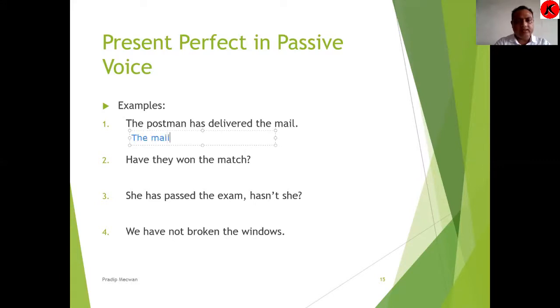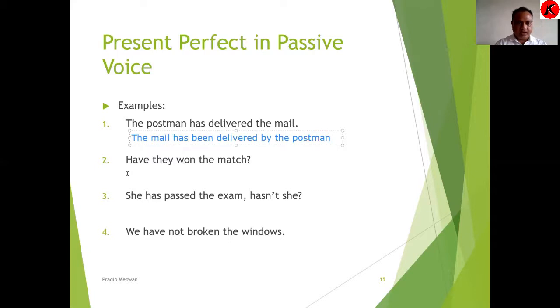The mail, now the passive form of the verb, has been delivered by the postman. The mail has been delivered by the postman. So this is the way you can change even present perfect into passive voice.